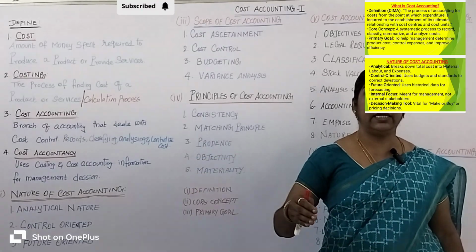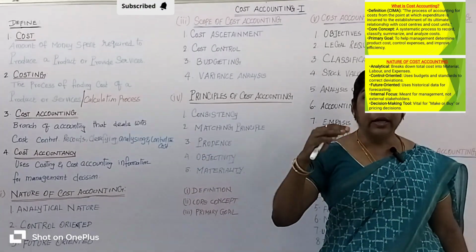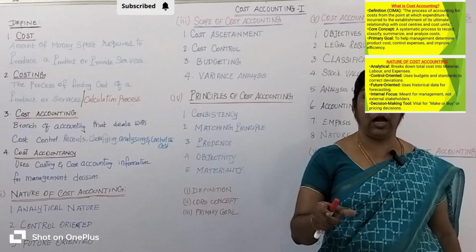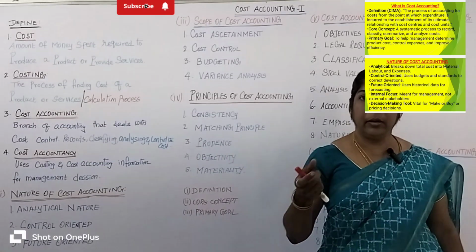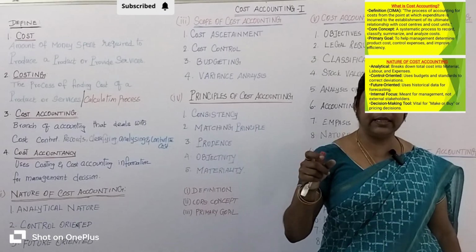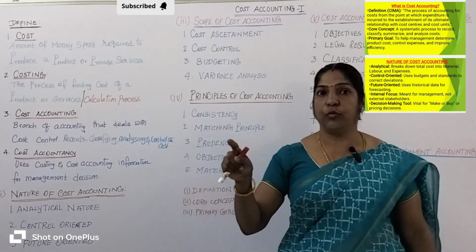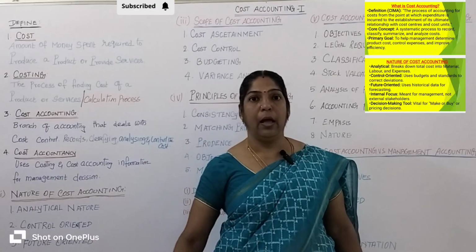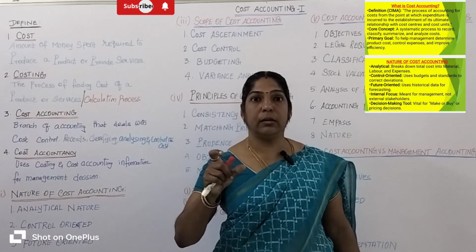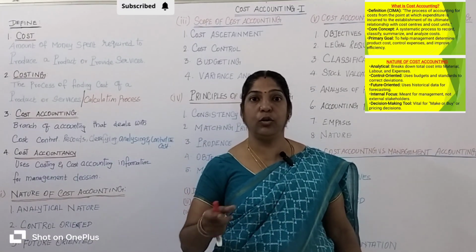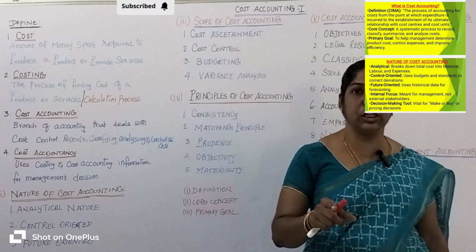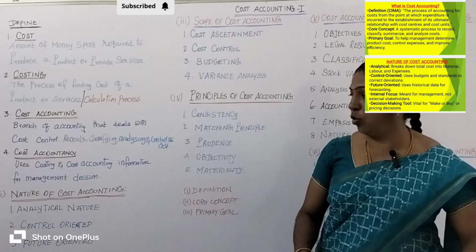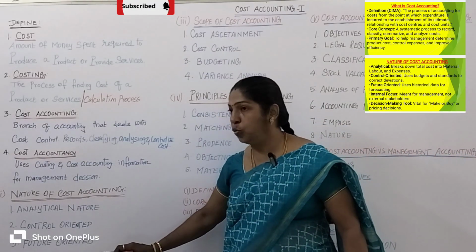The management takes necessary steps to reduce the cost of the electricity. How can it be reduced? It takes the necessary steps to switch off the machines when not in use, and uses energy saving lights and energy saving machines. In this way, the production department controls the cost. That is called control oriented.